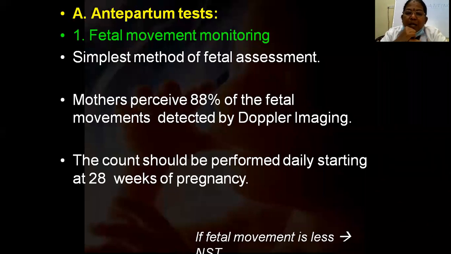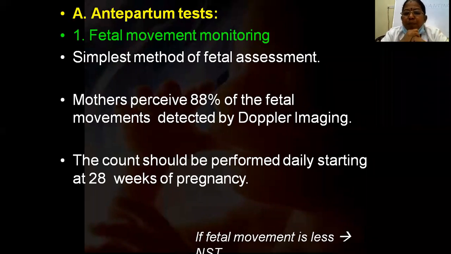Mothers usually perceive 88% of fetal movements when they are detected by Doppler imaging. So when we are doing the clinical examination or ultrasonography and we see the fetal movements, if you ask the lady, she will definitely say, yes ma'am, I am perceiving the fetal movement. So 88% of mothers perceive the fetal movements when they are detected.